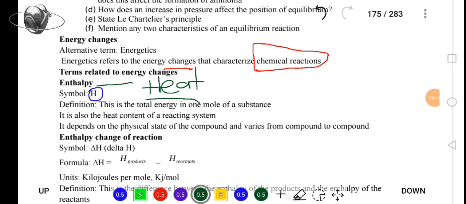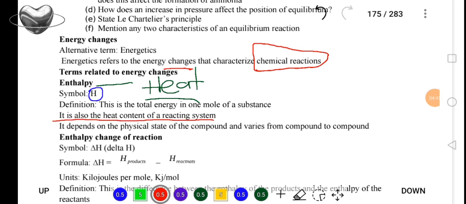We understand that heat can be absorbed, heat can also be released from the reacting system. So, meaning there will be that energy change. Therefore, that's the reason why we are also defining this enthalpy as the heat content of the reacting system.